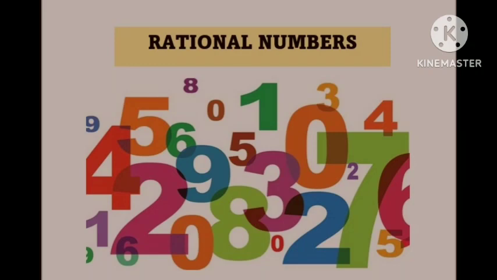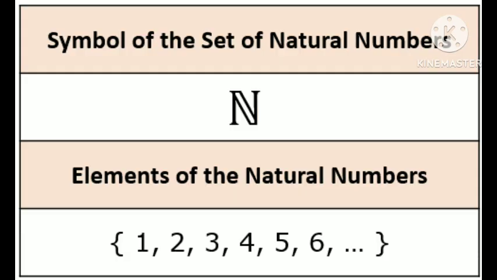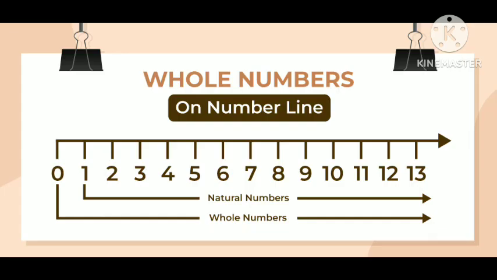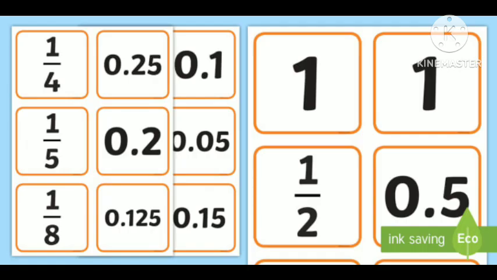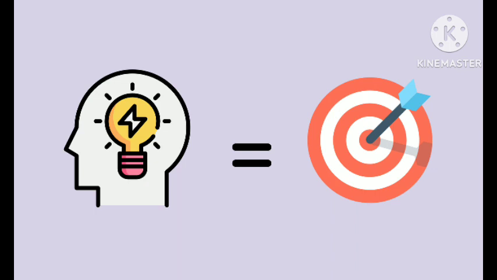Rational number. What are these numbers? Natural number, whole number, even, odd, decimal, fraction. You have heard of all. But what does rational number mean? Is it something to do with the rationality of humans? Like these numbers make sense and how you can make a right decision or judgment?